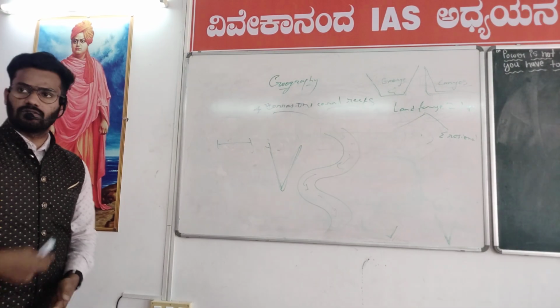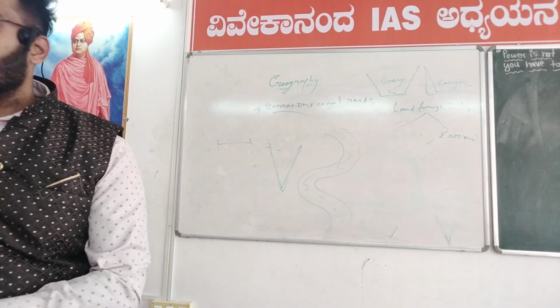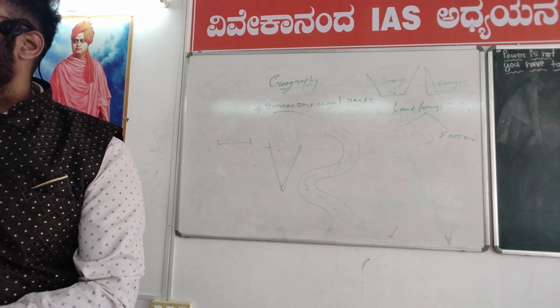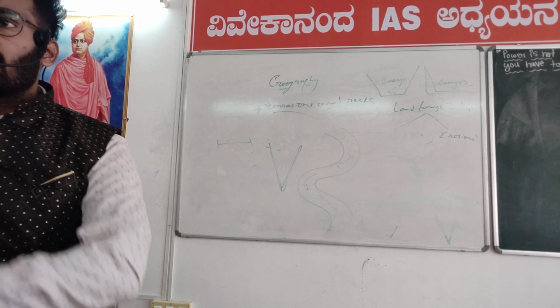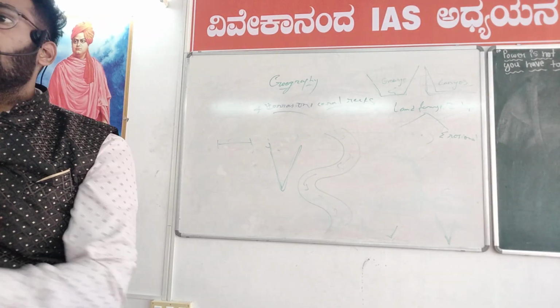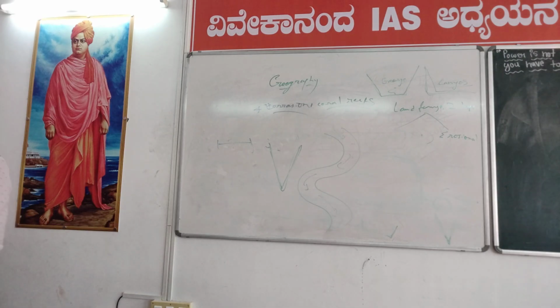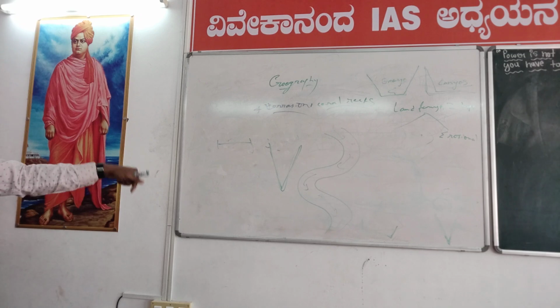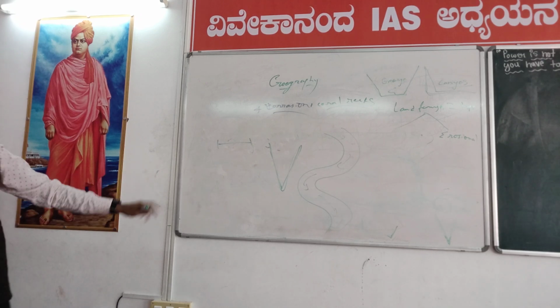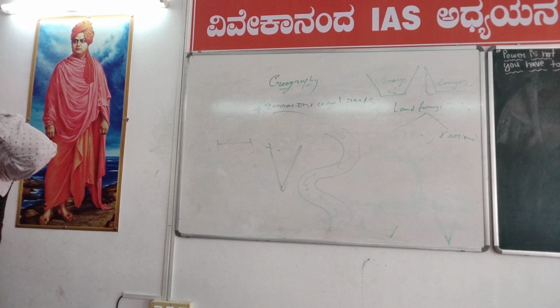And there are no flood plains, okay? No flood plains, it just goes along like it is flowing in a pipe. What is a flood plain? Like the Ganga river basin, the entire plain is formed because of the river. We call it a flood plain. There is no flood plain. So these are the characteristics of the young river. First of all, there should be a waterfall, then down cut, then V shape, then meander, then there should not be a flood plain. These are the young river characteristics.